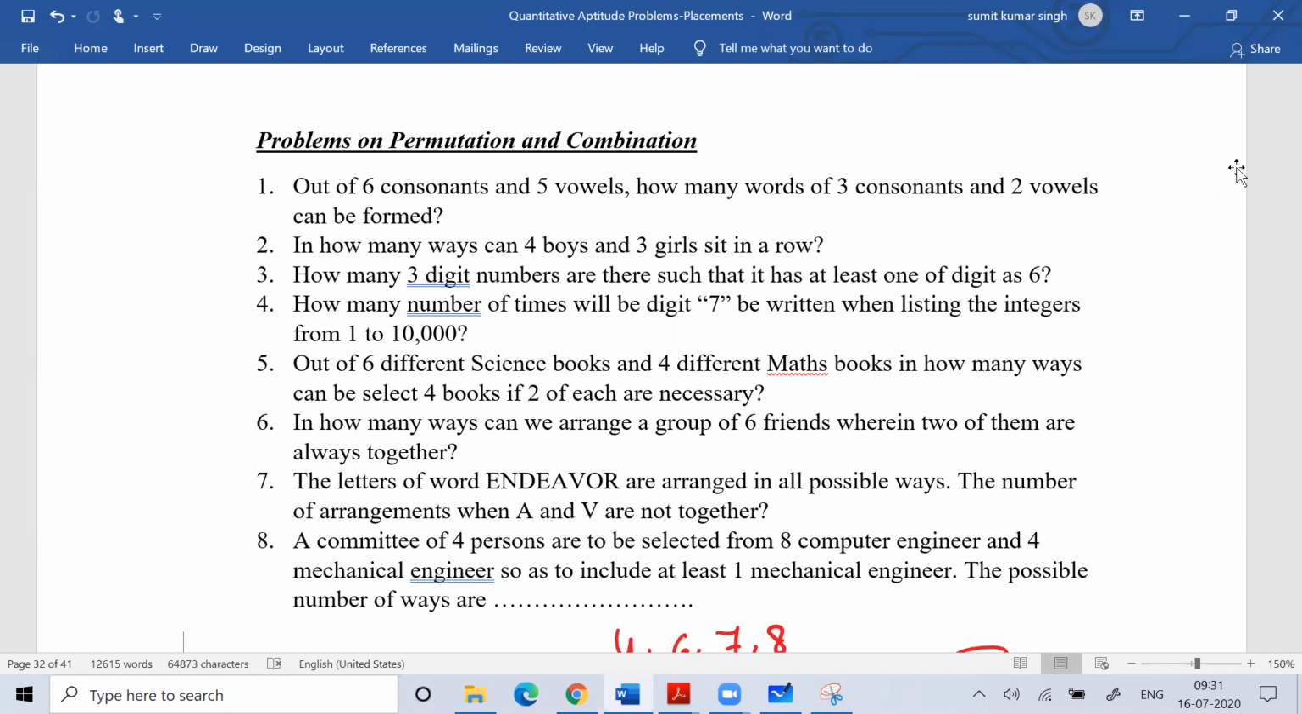Be patient in the exam. There will be a lot of easy problems. Focus on easy problems instead of solving difficult problems. And there's no negative marking, so please don't leave any question. Attempt all the questions, no matter whether you know them or not.